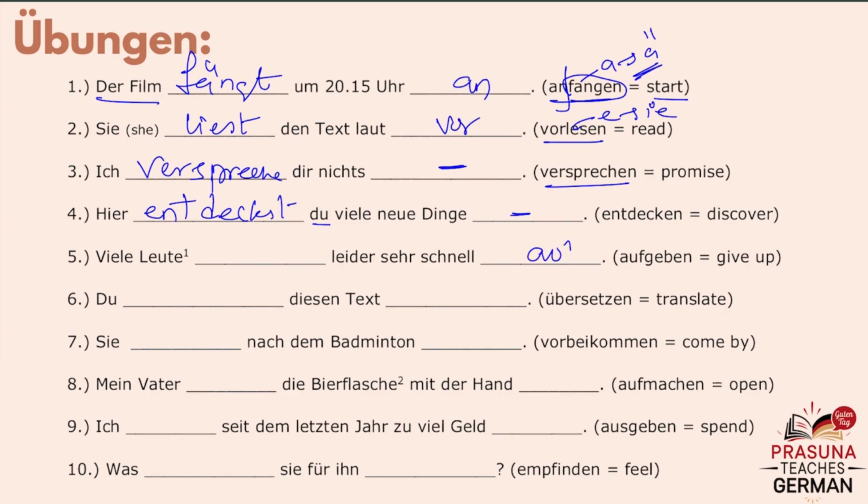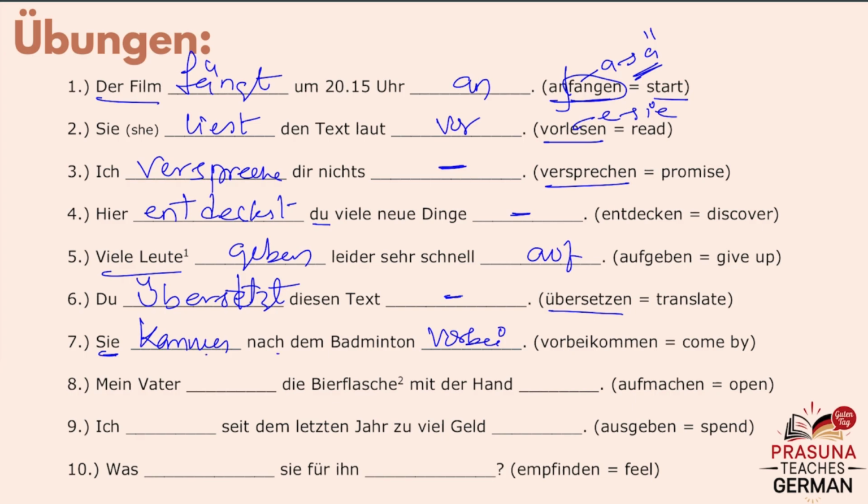And put the auf in the last. Conjugate the geben according to viele Leute. It goes with: Viele Leute geben auf. Übersetzen is also not a separable prefix, so it goes with: Du übersetzt den Text. Vorbei kommen, vorbei put in the last. Conjugate the kommen according to sie, so: Sie kommen nach dem Badminton vorbei.